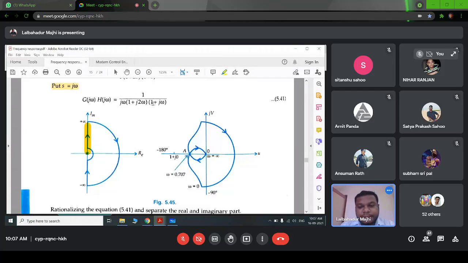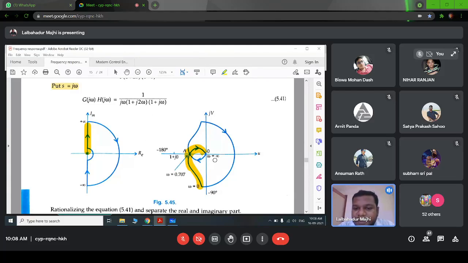Anyone? Infinite. Infinite, right? It will be infinite. Then for omega equal to infinite, the magnitude will be equal to 0. Right. So this will be the polar plot for omega equal to 0 to omega equal to infinite, right?